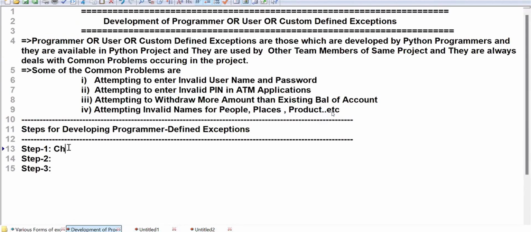What is this now? Choose the programmer defined class. And the second one is what?